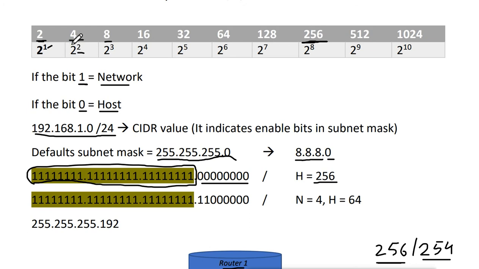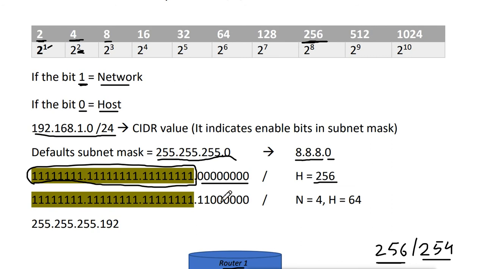And for 4 networks, how many enabled bits do I want? Remember, networks are given by the on bits. So how many on bits to get 4 networks? We can see here we want 2 on bits to get 4 networks.